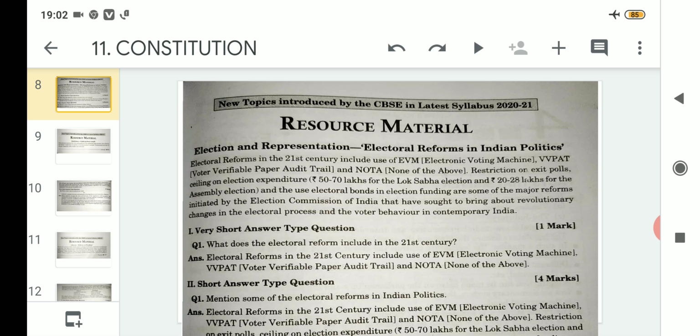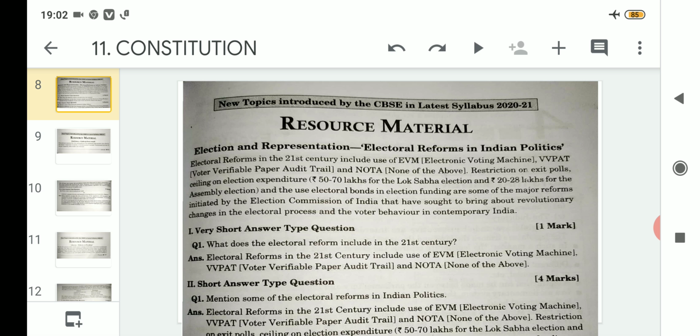So they will note down the voter ID number. After the voting is over, when the counting of votes starts, at that time VVPAT is also calculated. That means the number of votes in the electronic voting machine should also match with that of VVPAT. That's the reason why it is known as voter verifiable paper audit trail.